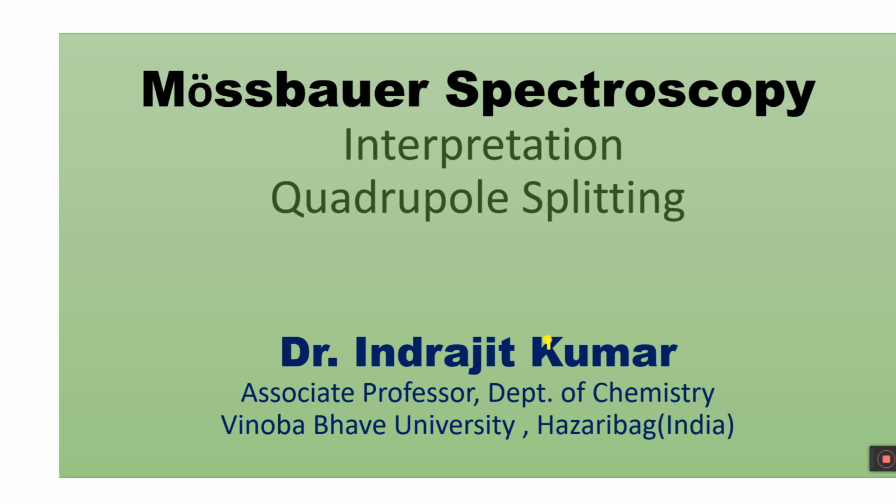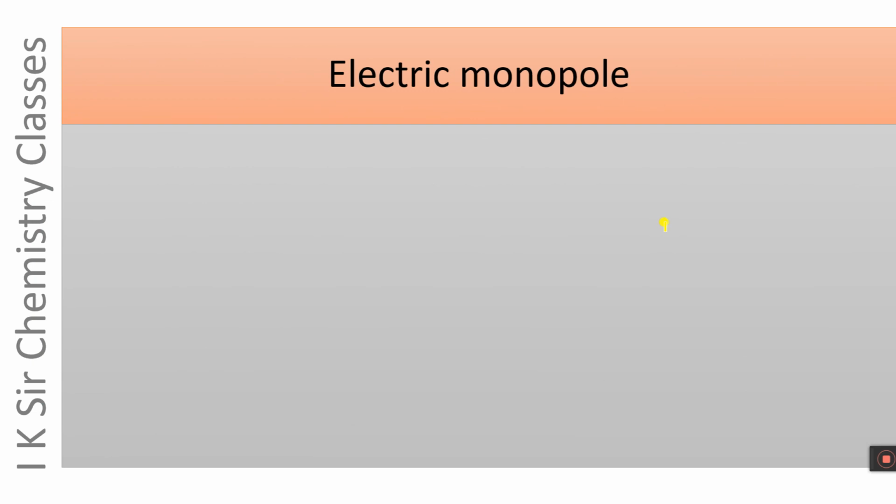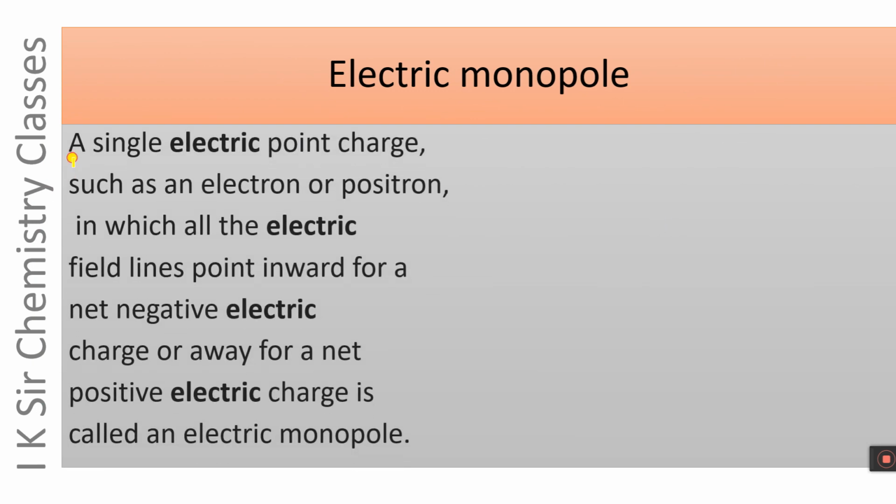We are in lecture number 7 on Mössbauer spectroscopy. In this video, we will discuss the interpretation of Mössbauer spectra in terms of quadrupole splitting. Let us start our discussion with electric monopole. What is electric monopole? A single electric point charge